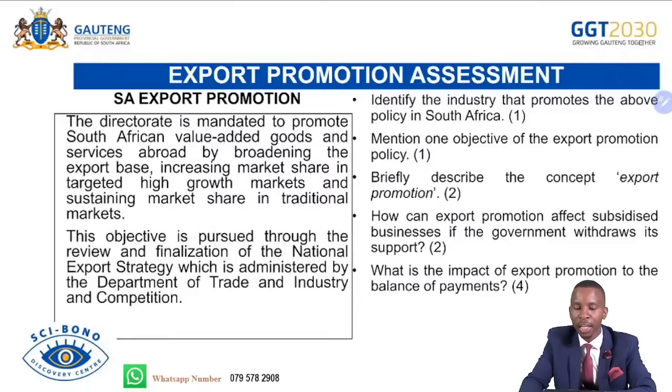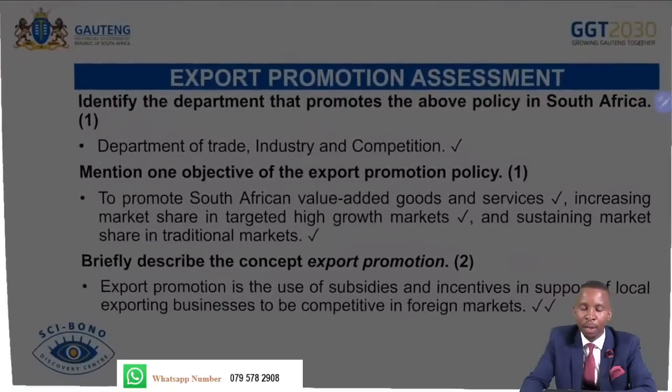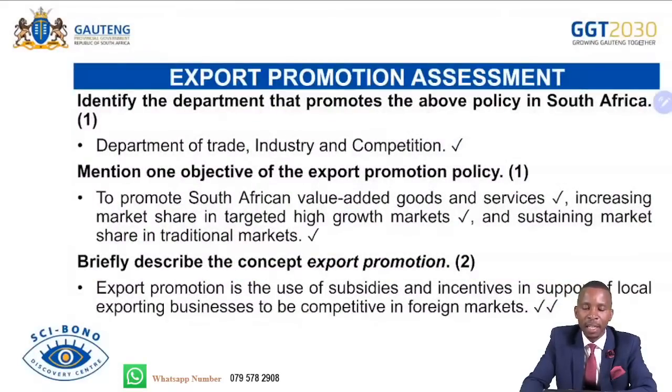These are the questions. Identify the industry that promotes the above policy in South Africa. Mention one objective of the export promotion. Briefly describe the concept of export promotion. How can export promotion affect subsidized businesses if the government withdraws its support? What is the impact of export promotion on the balance of payments? Then the source is DTIC, Department of Trade, Industry and Competition. And then identify the department. It's the Department of Trade, Industry and Competition.